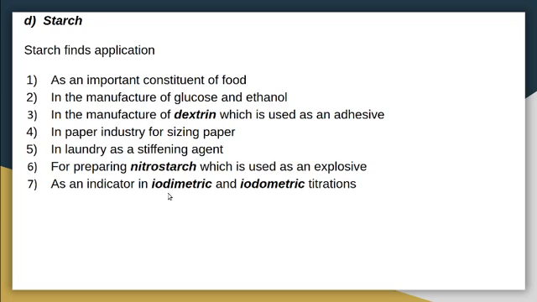Then as an indicator in iodometric and iodimetric titration, we can use starch. That means in order to analyze the presence of iodine, we have to add starch. If there is iodine, it will form a blue color. If there is no iodine, when we add starch, there will be no blue color. So we can use starch as an indicator in iodometric and iodimetric titration in an analytical laboratory.